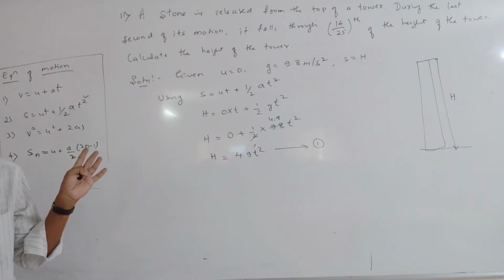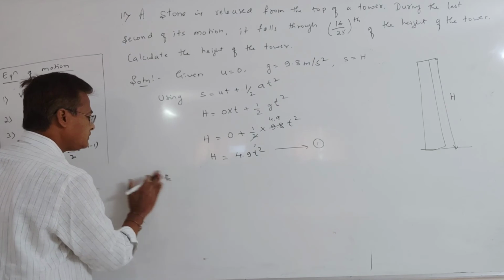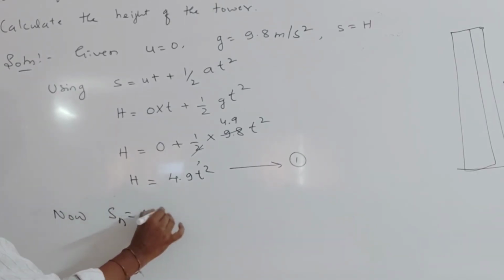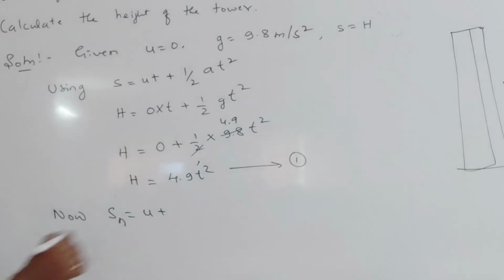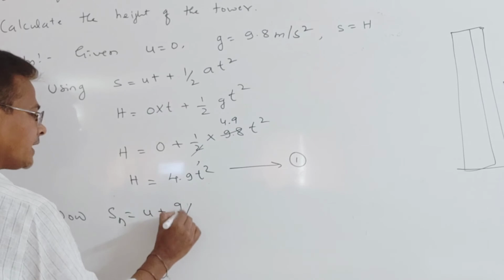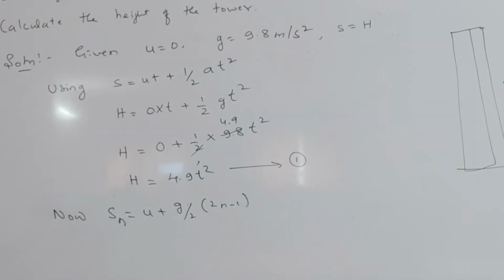This is the only one formula there, so that formula we are adopting. Using Sn equal to u plus, in the place of a I can write g by 2, g divided by 2 bracket 2n minus 1. We have to take 2n minus 1.